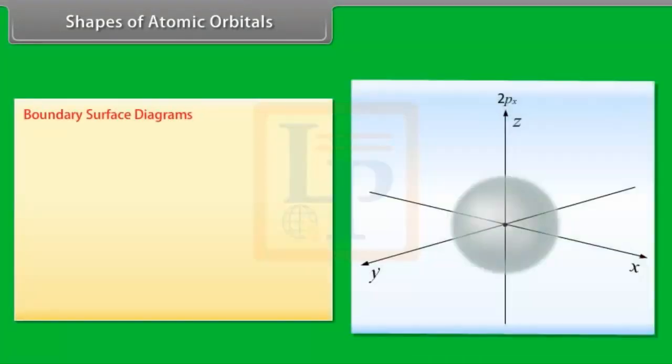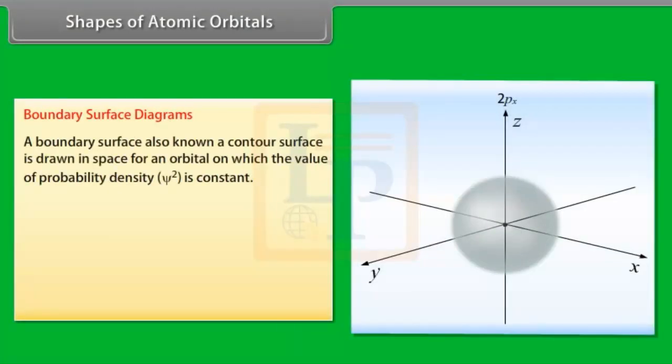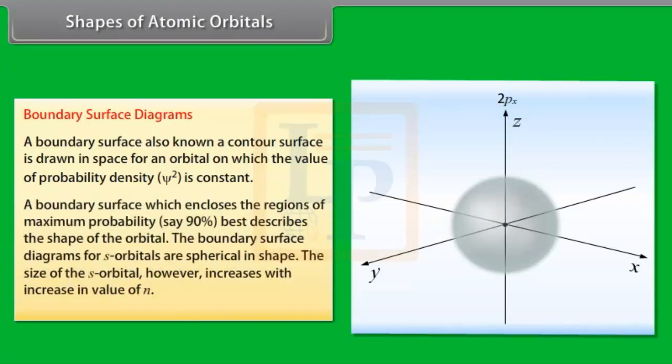Boundary surface diagrams. A boundary surface, also known as contour surface, is drawn in space for an orbital on which the value of probability density psi square is constant. A boundary surface which encloses the regions of maximum probability, say 90%, best describes the shape of the orbital. The boundary surface diagrams for s orbitals are spherical in shape. The size of the s orbital, however, increases with increase in value of n.